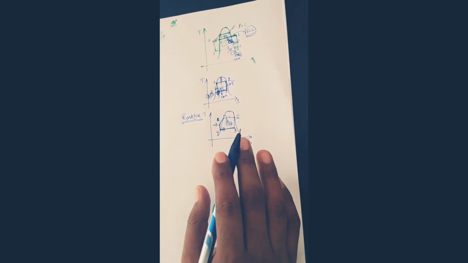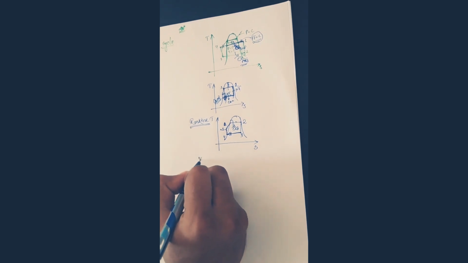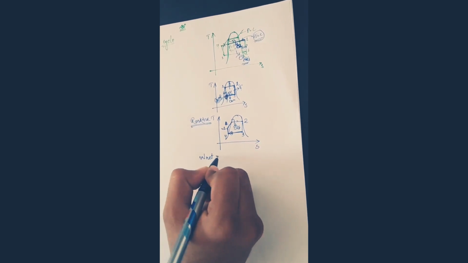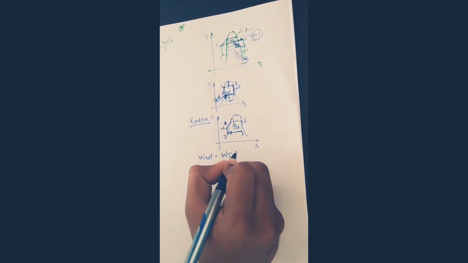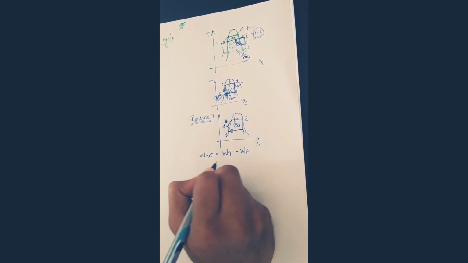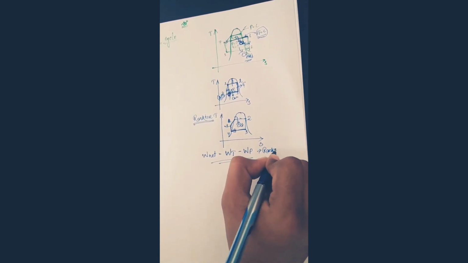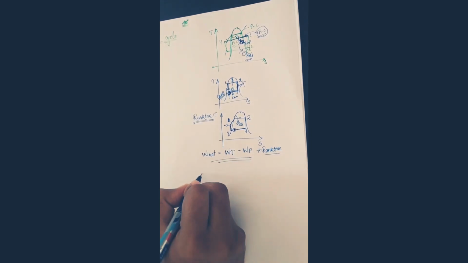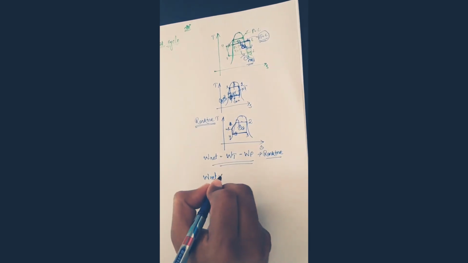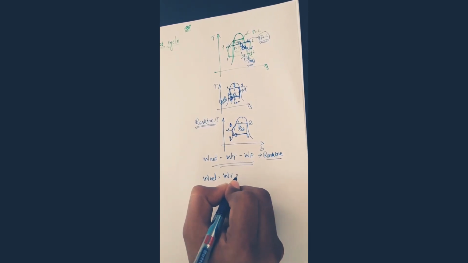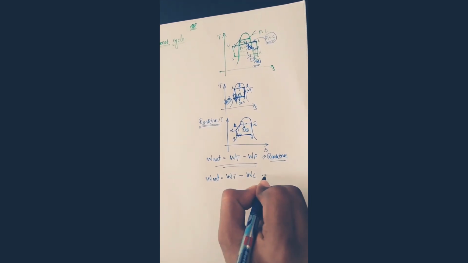Now coming to our net work. How can you calculate the net work? See guys, net work means, we know, turbine work minus pump work. This is for the Rankine cycle. If we go to the same thing for our Carnot cycle, turbine work minus, here we are using a compressor. So this is our net work for the Carnot cycle.